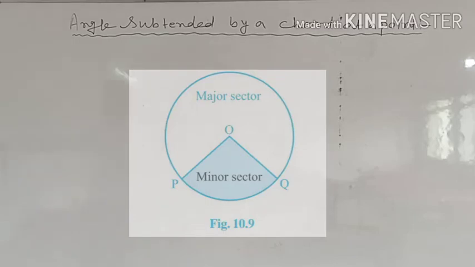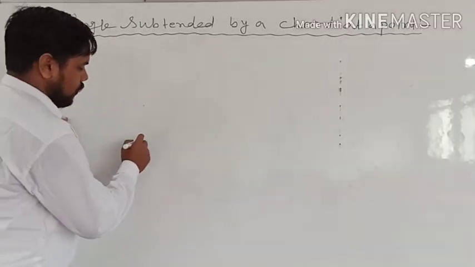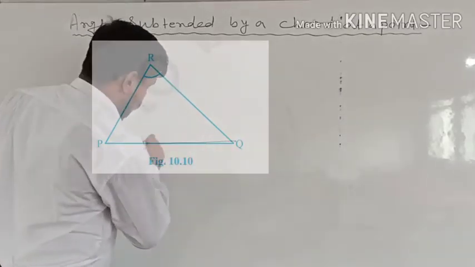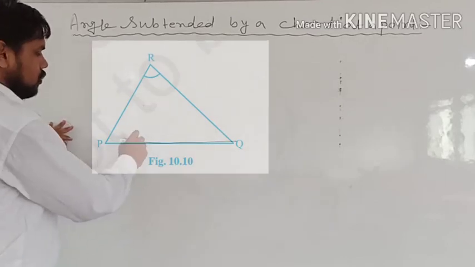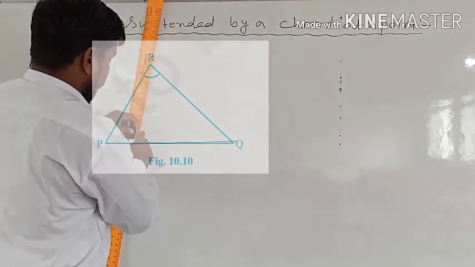Next topic which we have is angle subtended by a chord at a point. So what is this? Let us understand from the beginning. First we will draw a line, and there will be one angle.